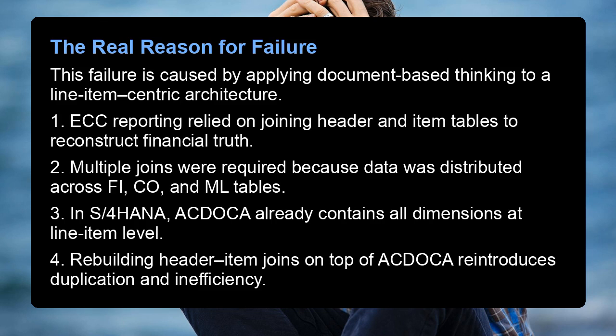The real reason for failure. This failure is caused by applying document-based thinking to a line-item-centric architecture. 1. ECC reporting relied on joining header and item tables to reconstruct financial truth. 2. Multiple joins were required because data was distributed across FI, CO, and ML tables. 3. In S/4HANA, ACDOCA already contains all dimensions at line item level. 4. Rebuilding header item joins on top of ACDOCA reintroduces duplication and inefficiency.